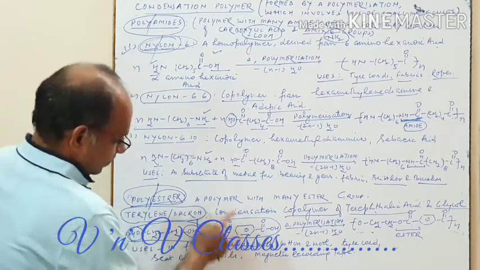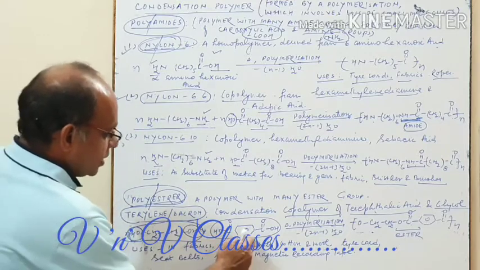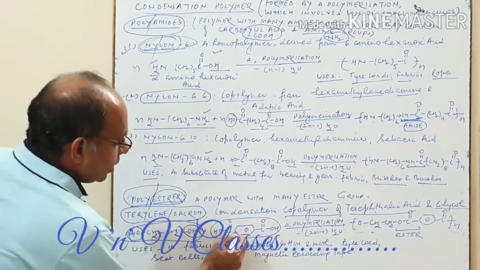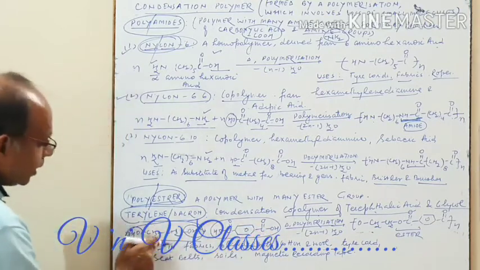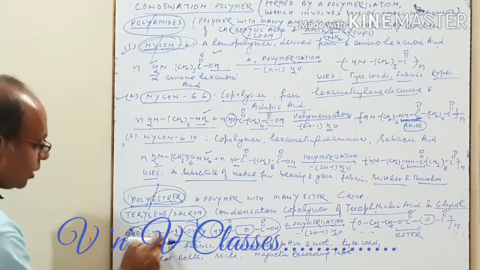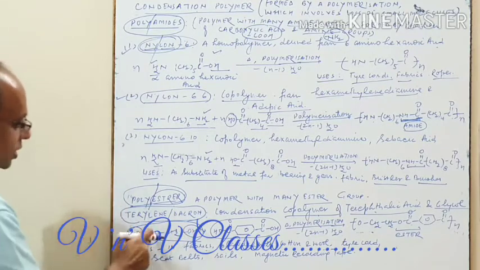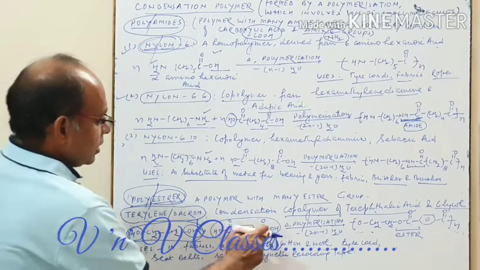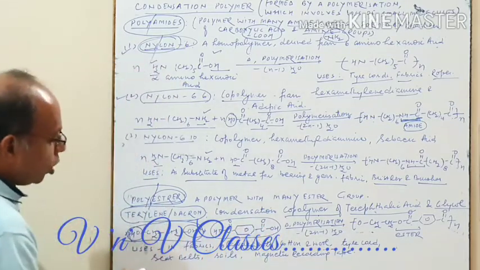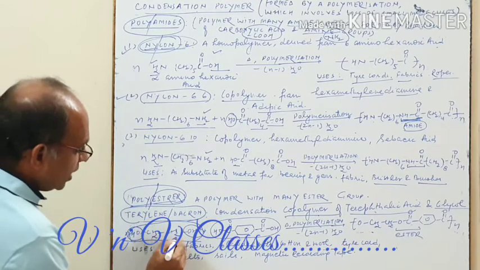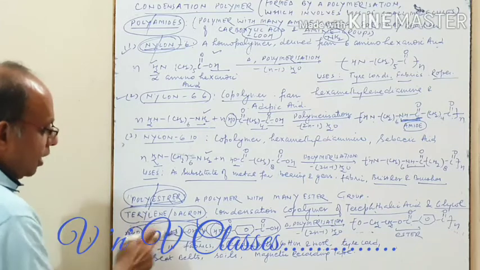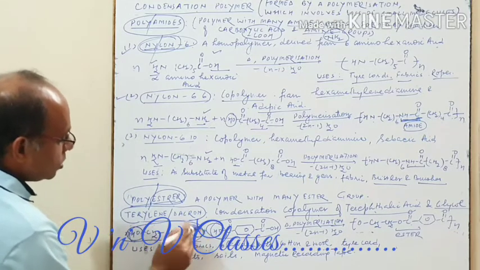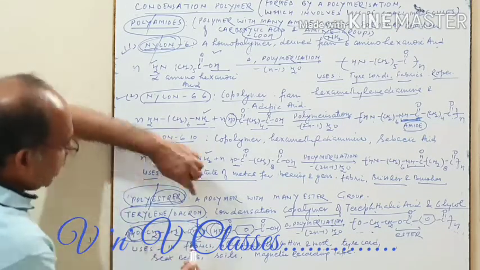This is terephthalic acid. It is also named benzene-1,4-dicarboxylic acid. Similarly, you can call glycol ethane-1,2-diol. So this is glycol and this is terephthalic acid. Now they undergo combination. What do we find? From the carboxylic acid, OH is lost, and from the alcohol, H is lost.